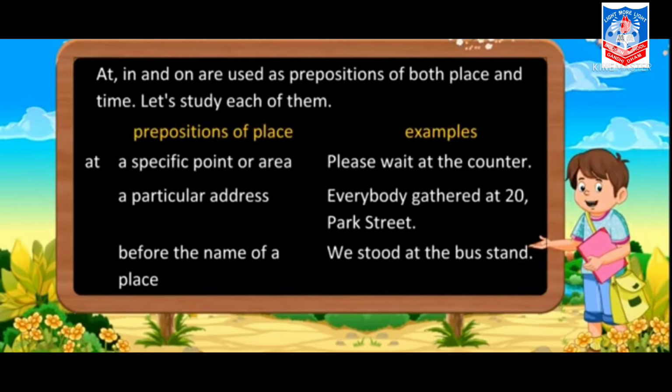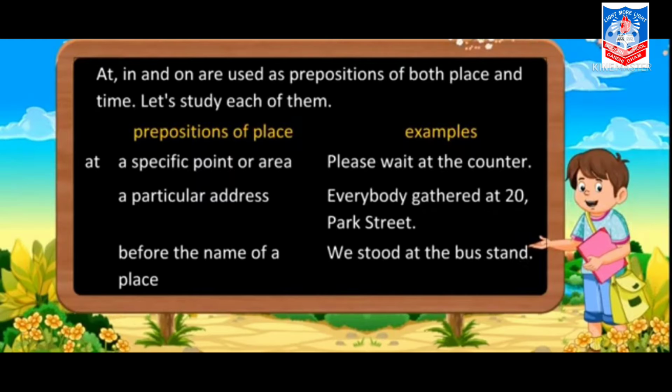Now children, at, in and on are used as preposition of both place and time. That means we are having common prepositions using at, in and on. Let's study each of them now. Preposition of place and their examples. Firstly, we are learning to understand how we will use at and what do you mean by at in a preposition of place. Firstly, a specific point of area.